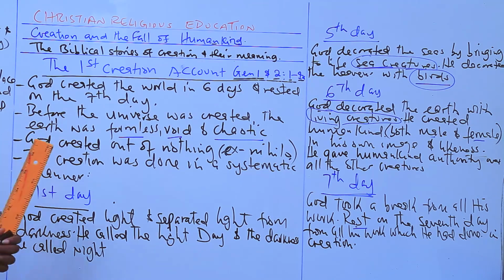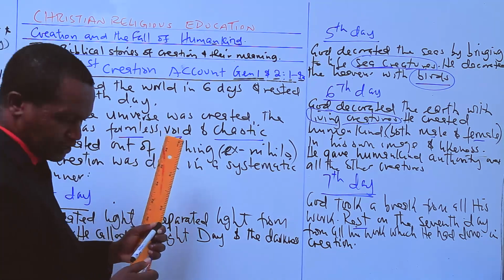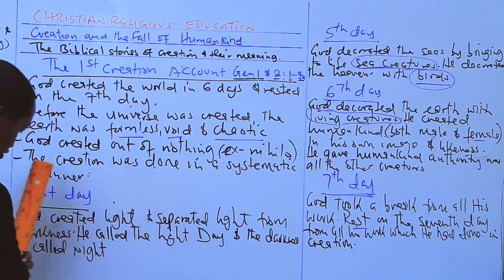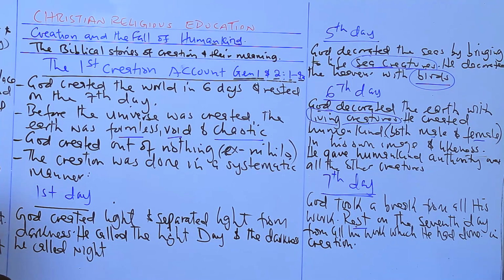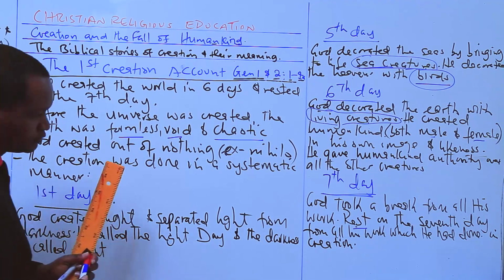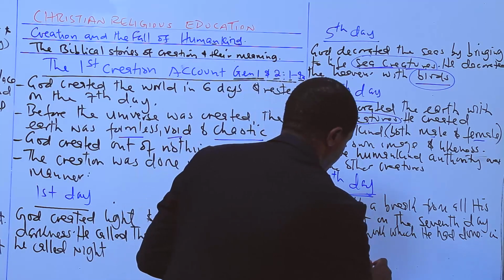So that will mark the end of the lesson, but I'm going to give you one question for your assignment.